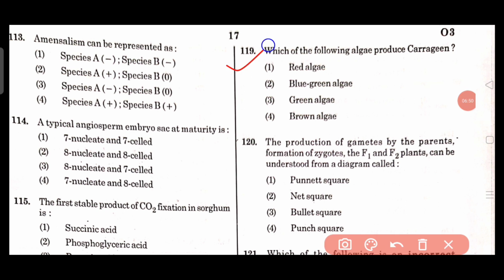Then question number 119, which of the following alga produce carrageen? Options are red algae, blue-green algae, green algae and brown algae. So here option 1 is the correct answer. Red algae produce carrageen. Then question number 120. The production of gamete by the parents, formation of zygote, the F1 and F2 plant can be understood from a diagram called, options are Punnett square, net square, bullet square and a Pond square. Here Punnett square is the right answer.